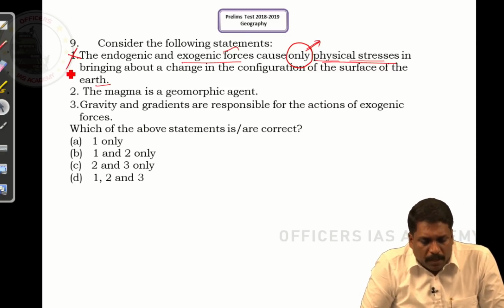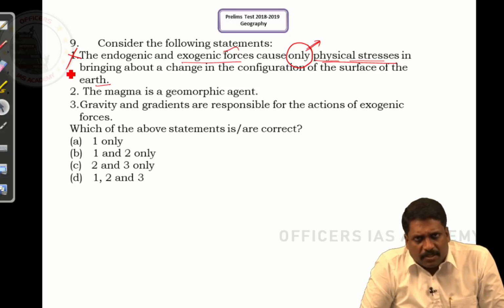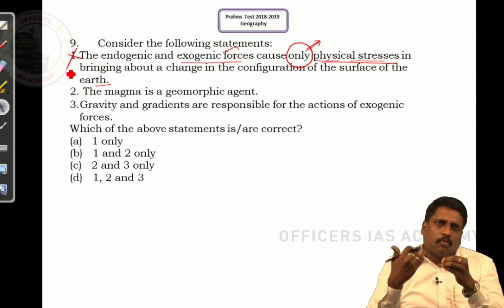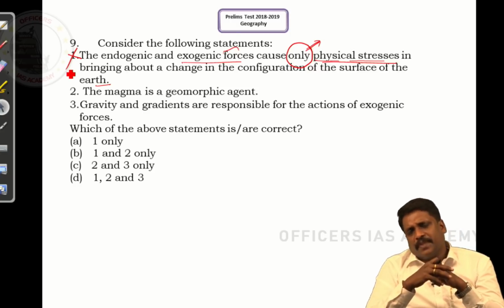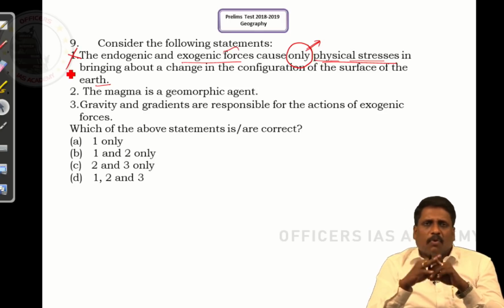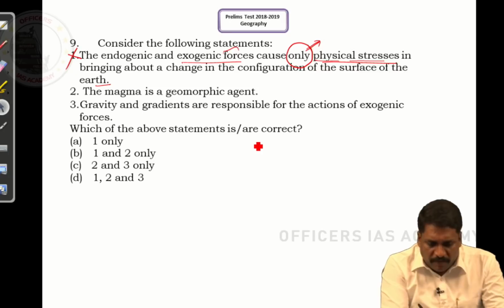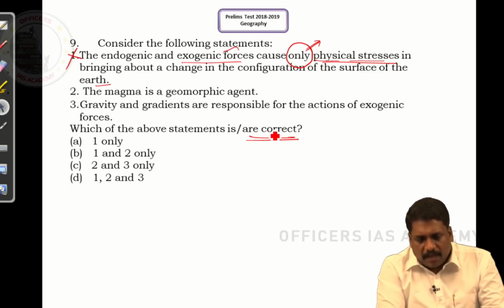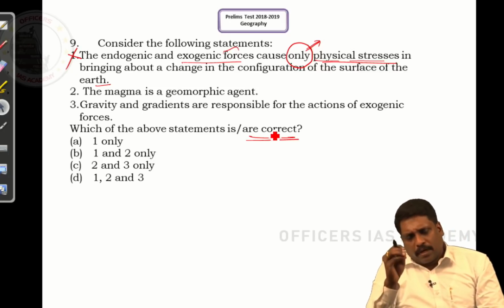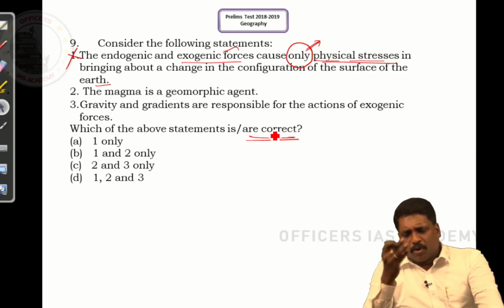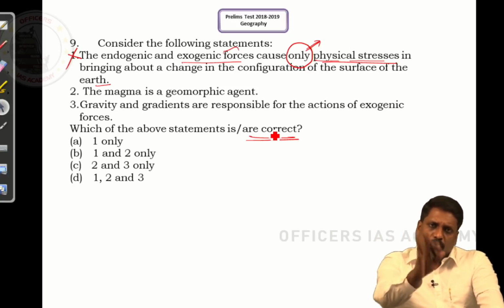Statement 2. The magma is a geomorphic agent. Since this is just a test where I have to qualify, this is not a test of knowledge. Here we are looking for the statement which is right, and without any doubt, we have marked that statement 1 is wrong, because it also induces chemical stress.